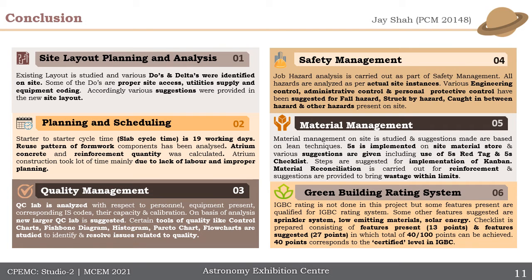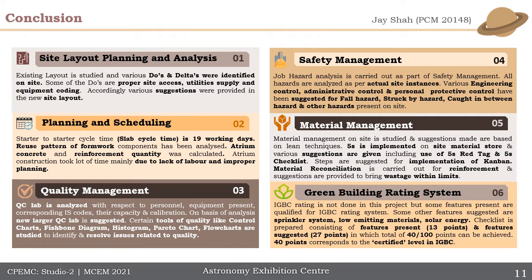Coming to the conclusion, for the site layout planning and analysis, do's and delta's were identified on the site. Proper site access, utility supply, and equipment coding were the do's, and some suggestions were given on the basis of delta, and the new site layout was formed. Coming to the planning and scheduling, slab cycle time is 19 working days. The reuse pattern of formwork, atrium, concrete, and reinforcement quantity was calculated, and due to the lack of labor and improper planning, atrium took a lot of time in completion.